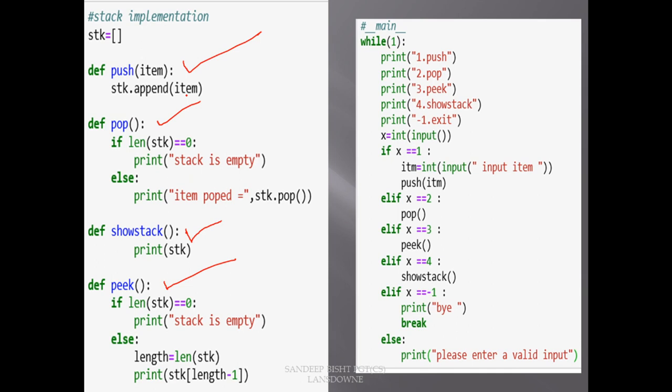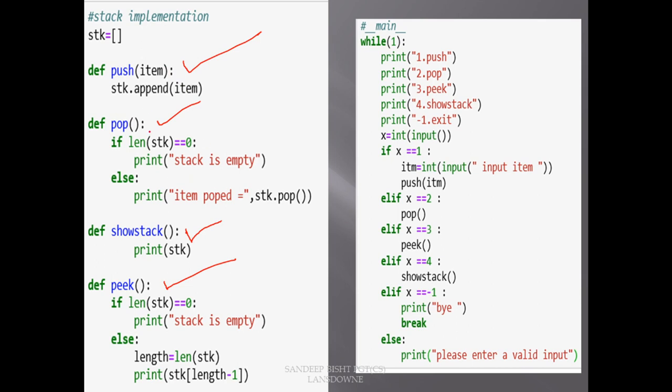It was not that easy in earlier programming languages, but here in Python it is very easy, because Python has given us this append function. So I have written this push function, but I am doing nothing inside it except calling this append function with this item, the thing that we have to insert. Just write this single statement and the push function is implemented.